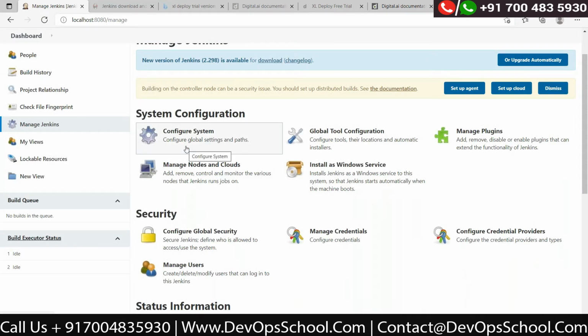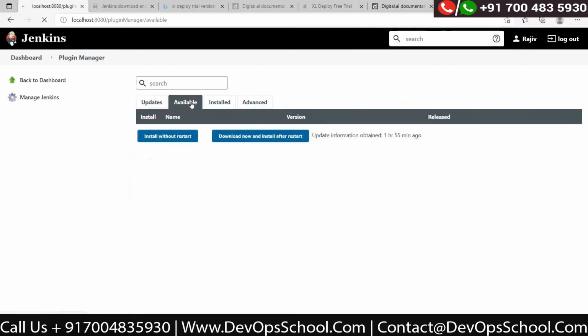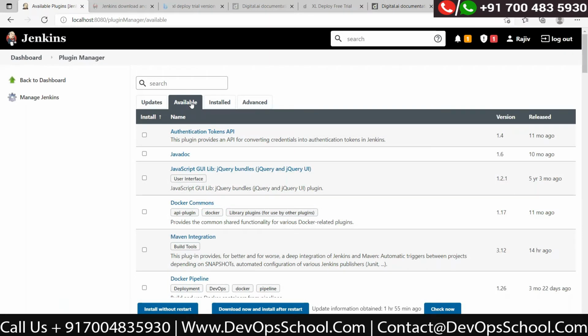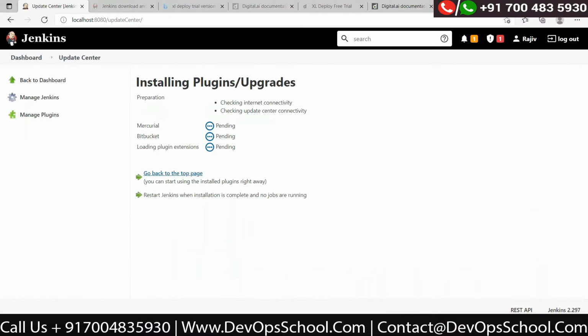Manage Plugins, right hand side. Oh, okay. Got it. Go to the Available tab. Search for Bitbucket. Yeah, it's there. Integrates with Bitbucket pipeline with Blue Ocean. The third one. Select this and install without restart. Let it install.